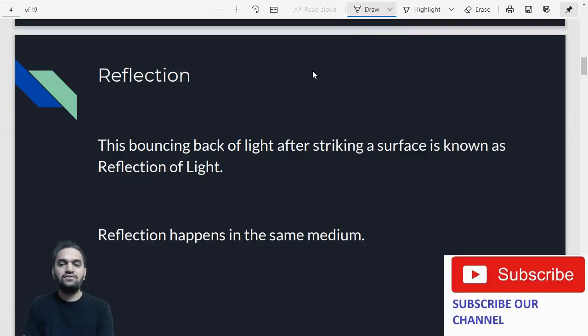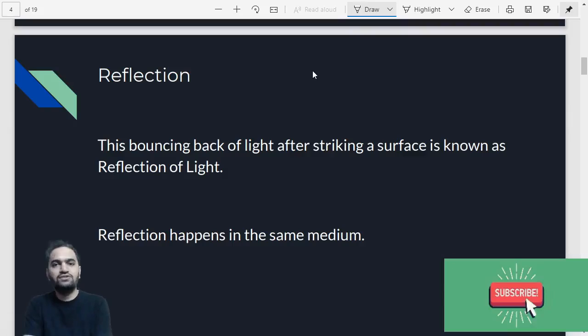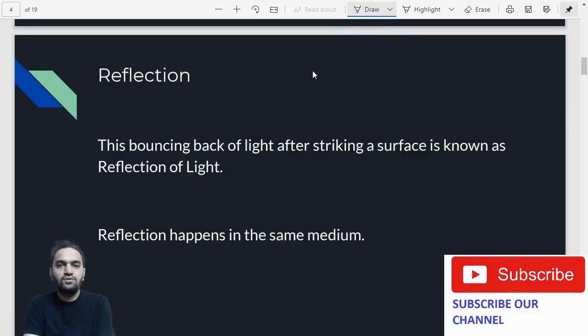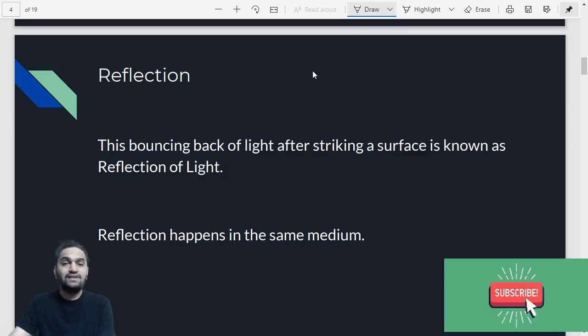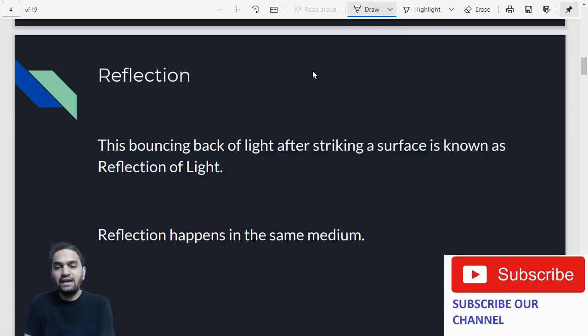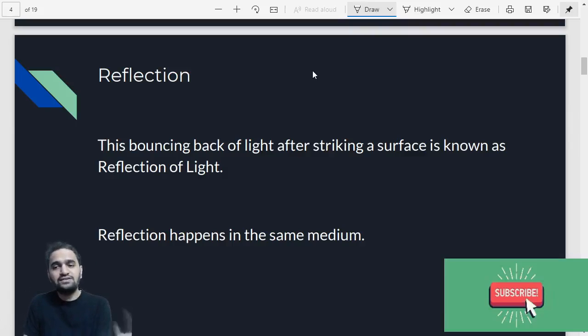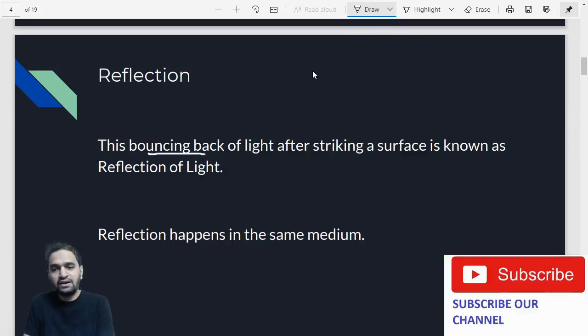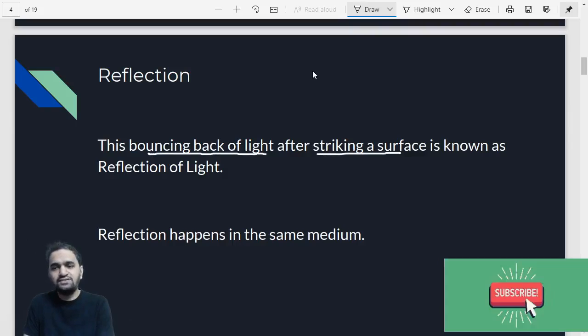Now let us first understand, we have understood that due to reflection we are able to see the world. But we also want to know what the definition is, because we should have a standard definition of this. So what is the definition? Bouncing back of the light after striking a surface, or also you can say after hitting a surface, is known as reflection of light.